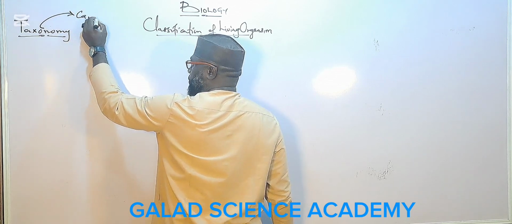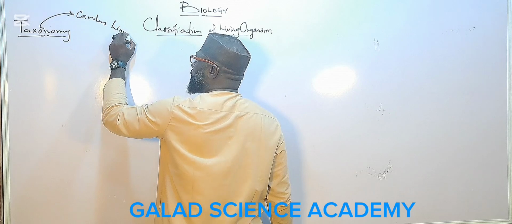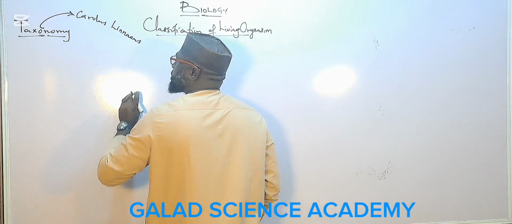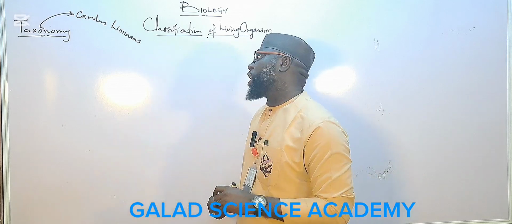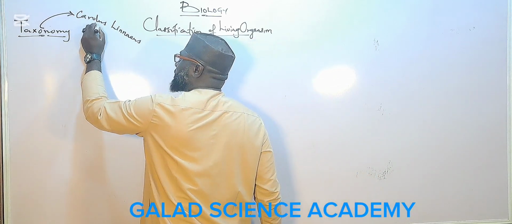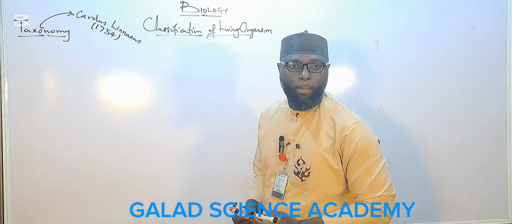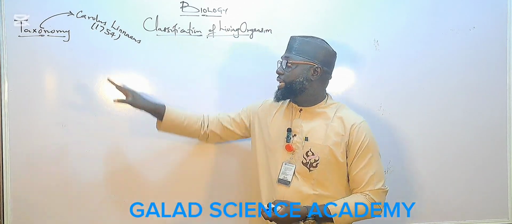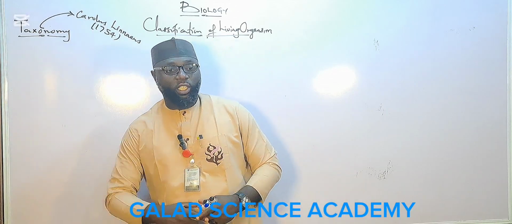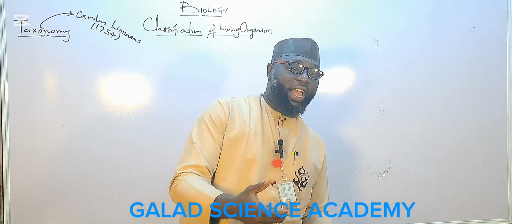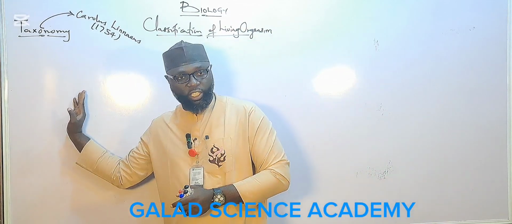Carol Linnaeus, in 1754. Carol Linnaeus is the father of taxonomy. So taxonomy is the process of classifying, identifying, and naming, or nomenclature, of all living organisms.